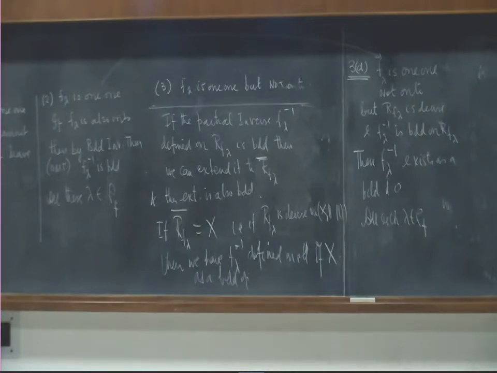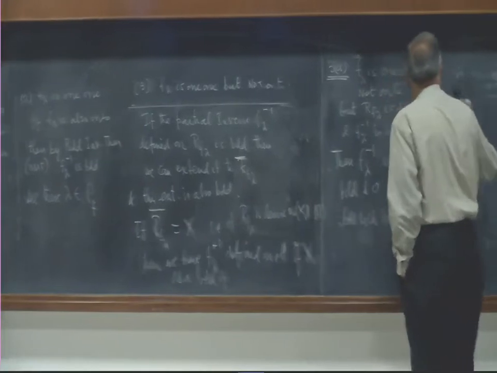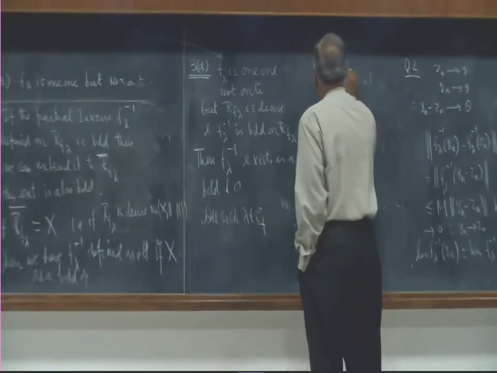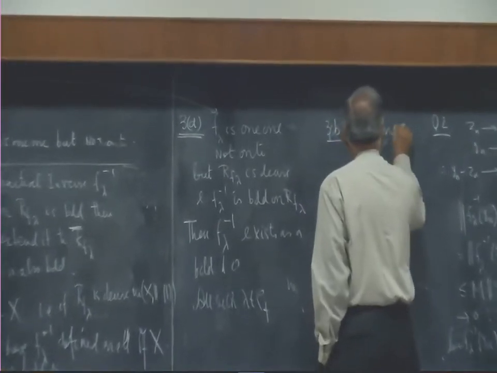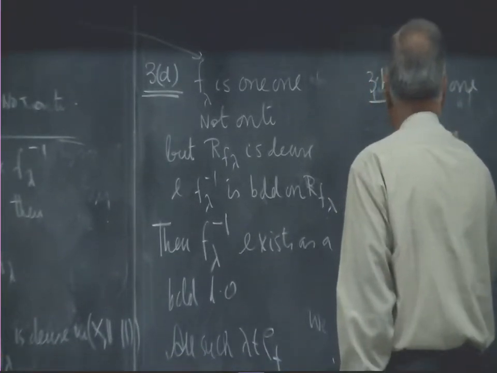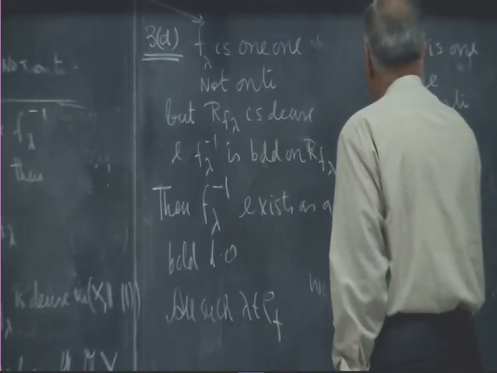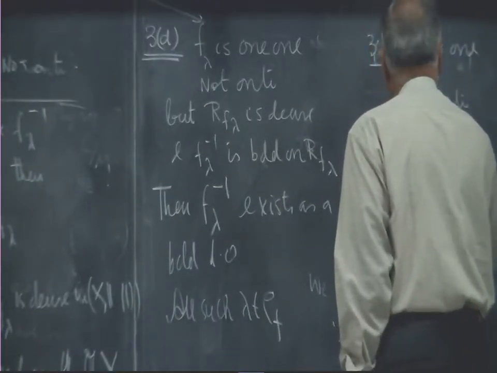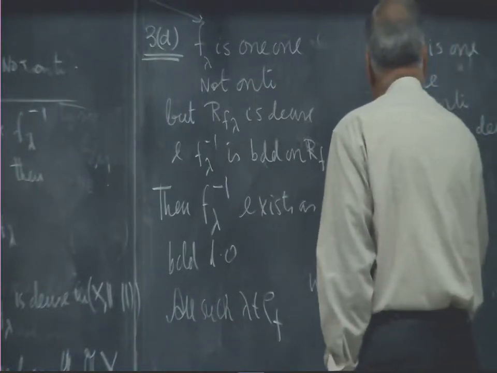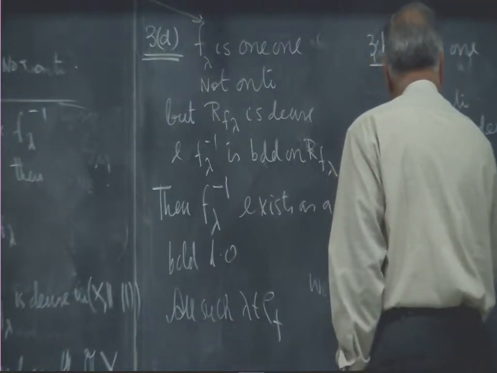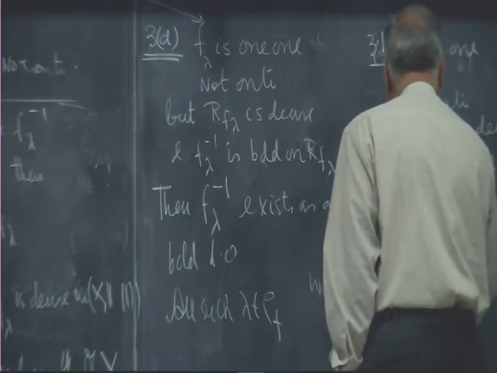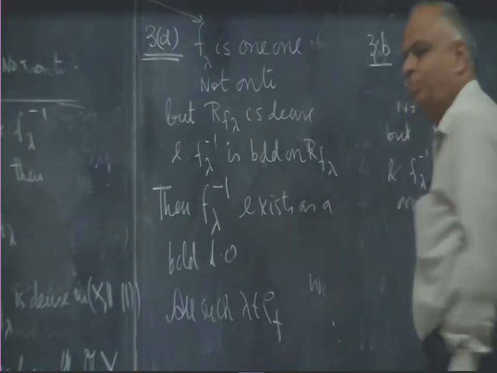So, what is the other part where this does not happen? So, 3b is f lambda is one-one not onto, but R f lambda is dense and f lambda inverse is not bounded on R f lambda.